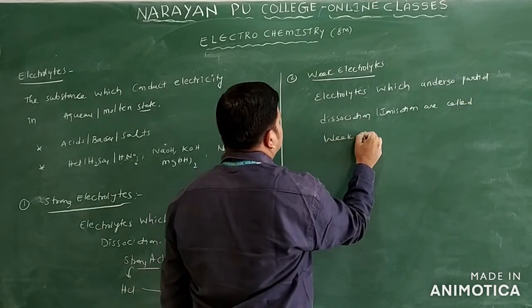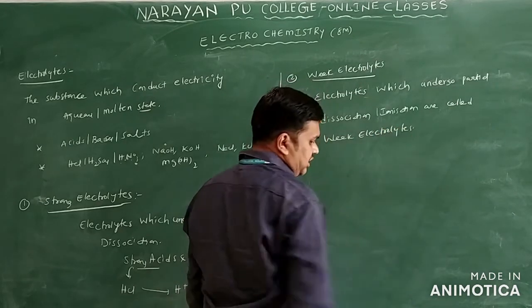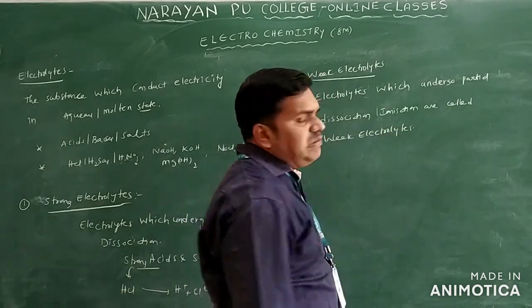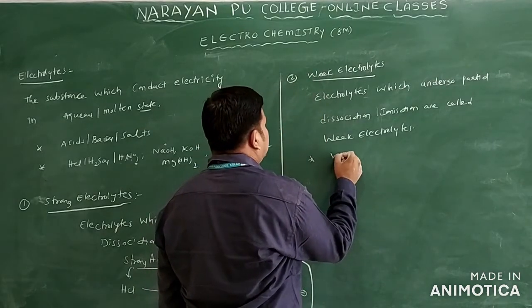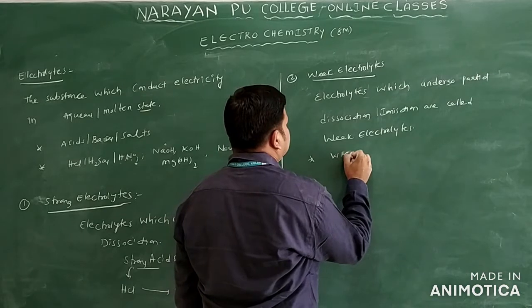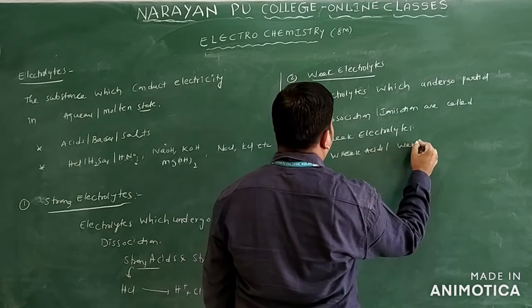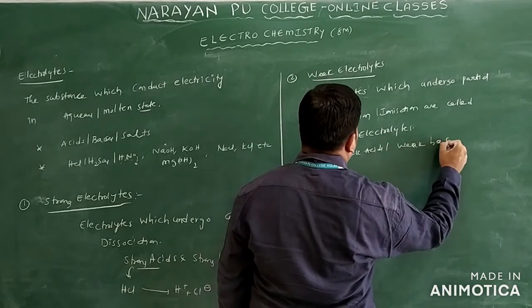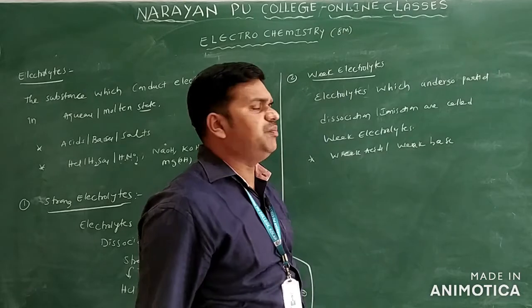They do not undergo complete ionization or dissociation. So examples are weak acids, weak bases, and the salt composed of both a weak acid and a weak base.